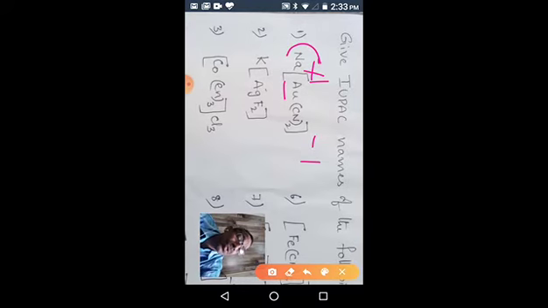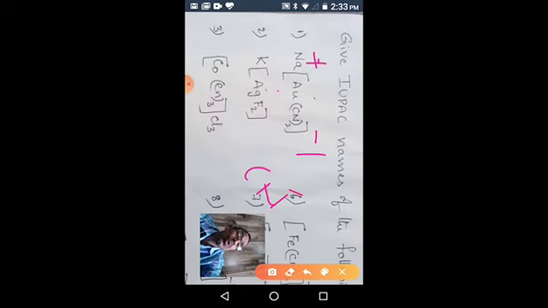Since we have one sodium, and each sodium has +1 charge, the complex charge should be -1. So it is an anionic complex. To calculate the central metal atom's oxidation state, we know cyanide is -1, so two cyanides give -2. The total charge is -1, so we can back calculate.